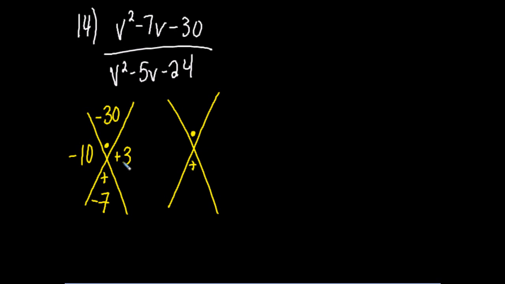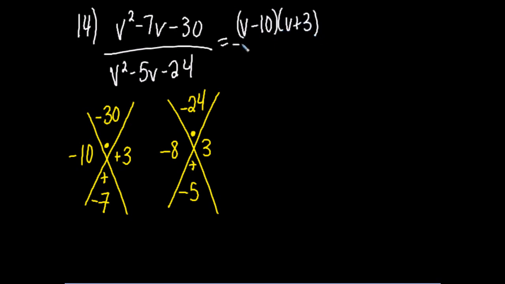Yeah. Then for my next one, I'm going to have a multiplication of negative 24 and an addition of negative 5. So we think about what multiplies to make 24. You've got 2 and 12. That's a difference of 10. 4 and 6, that's a difference of 2. 3 and 8. Yeah, we're going to do negative 8, positive 3. So our numerator is going to be v minus 10, v plus 3.